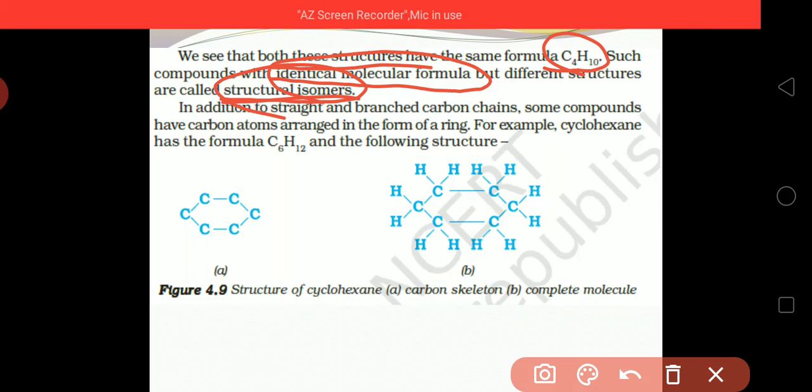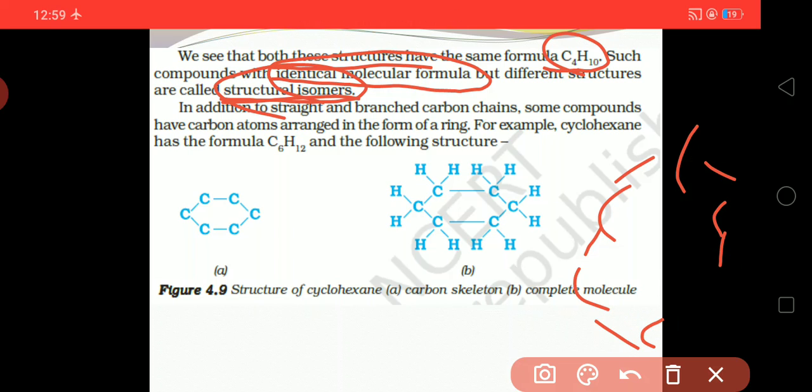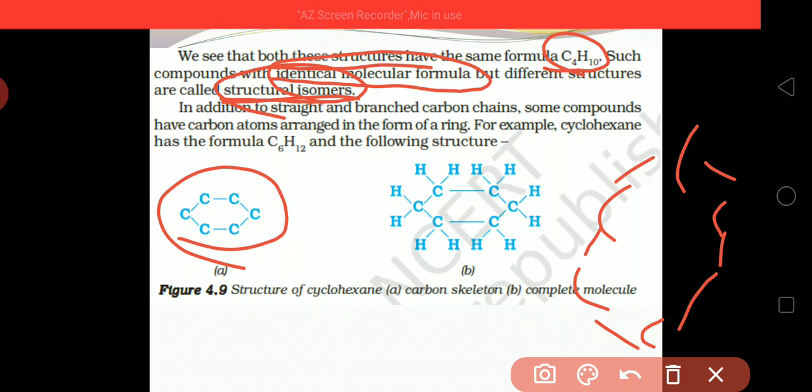In addition to straight and branched carbon chains, some compounds have carbon atoms arranged in the form of a ring. Ring form means a closed structure. Some of them are attached in the ring form.